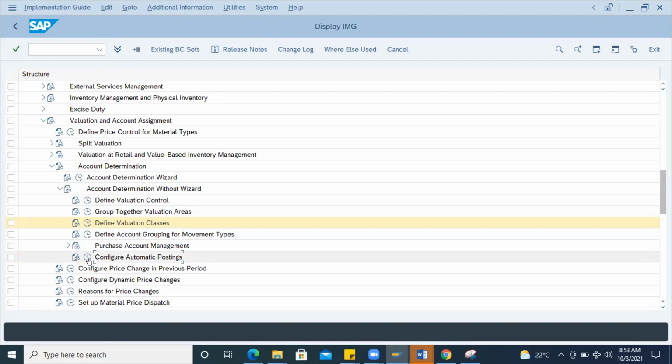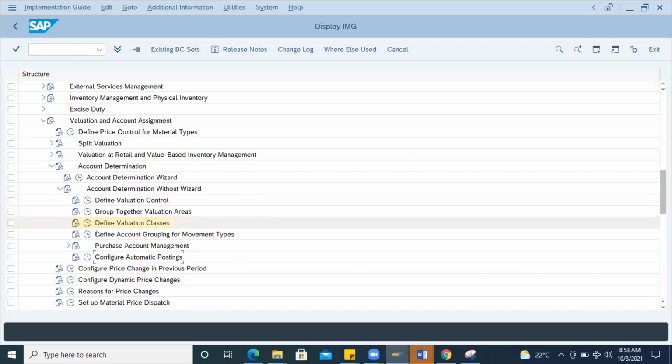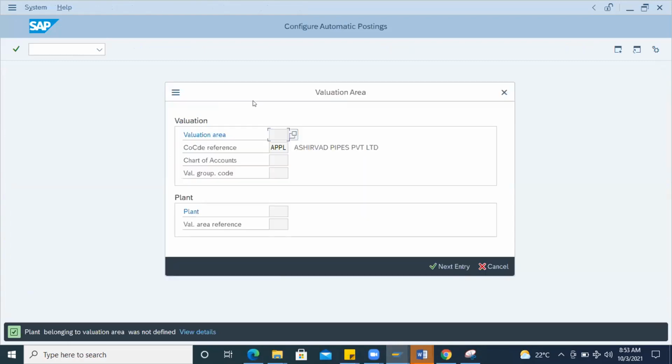You can go through this also, or you can type OBYC. OBYC is the transaction that will help you to do all the account determination settings in the backend, which is MM-FI integration. So I'll go here, execute, configure automatic posting, then click on OK, next entry. Or else I'll give cancel.